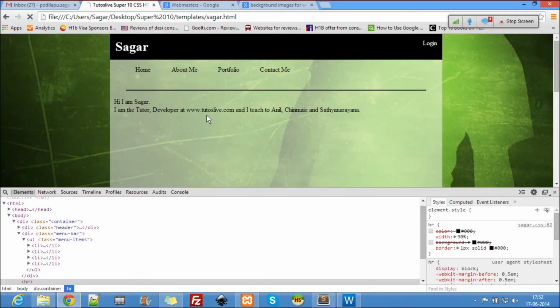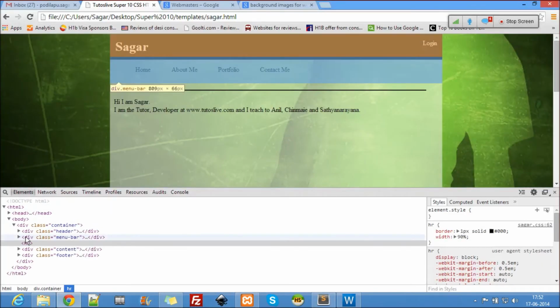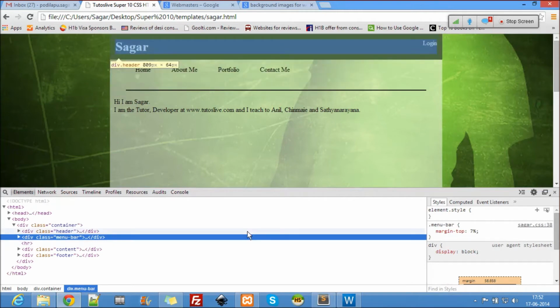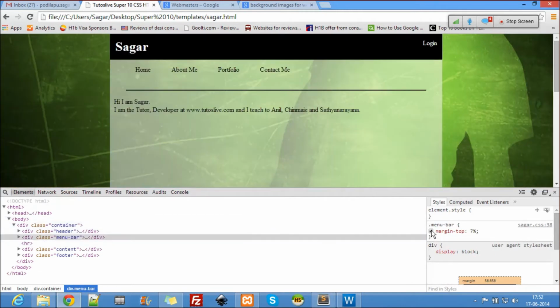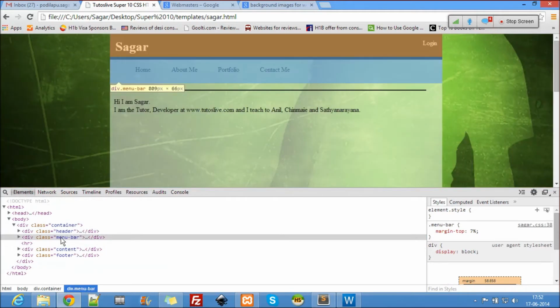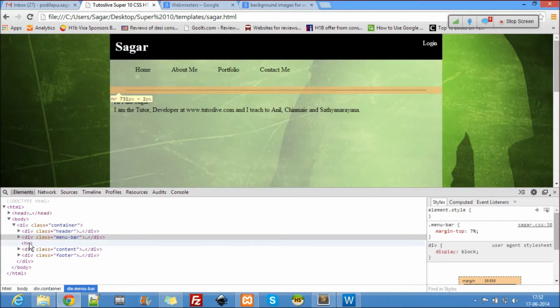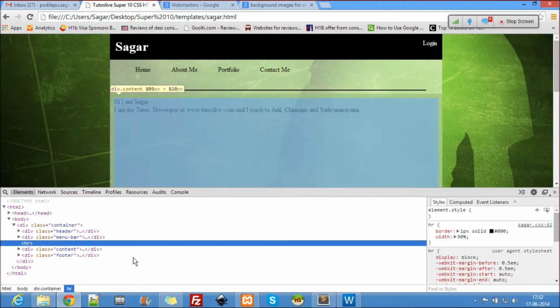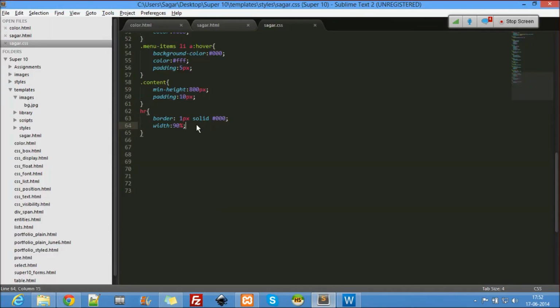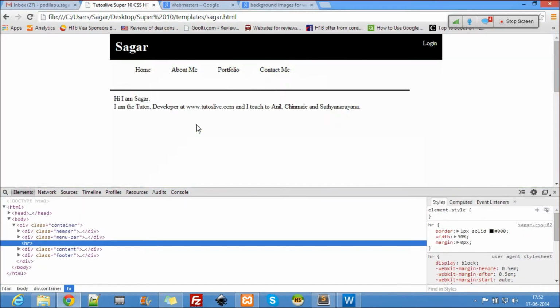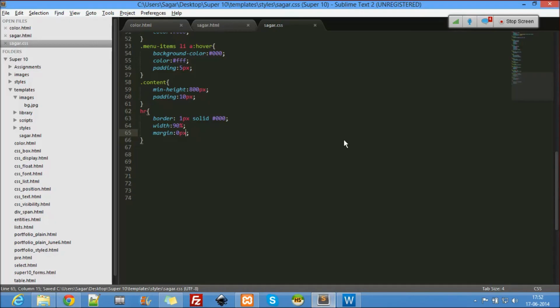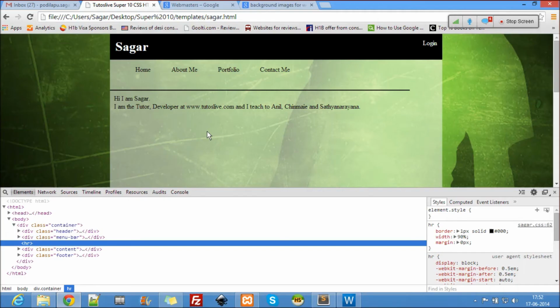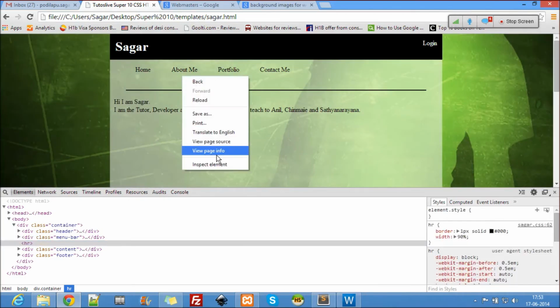Okay, and there's something else here. What I want to do here is, why is there so much gap here? I want to know the gap. Let's use margin 0 here. If you use margin 0, then it's not working out. Okay, there is some mistake here.